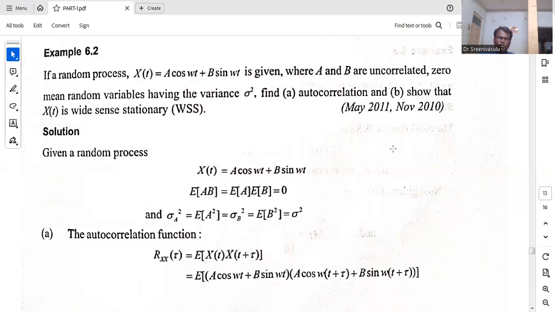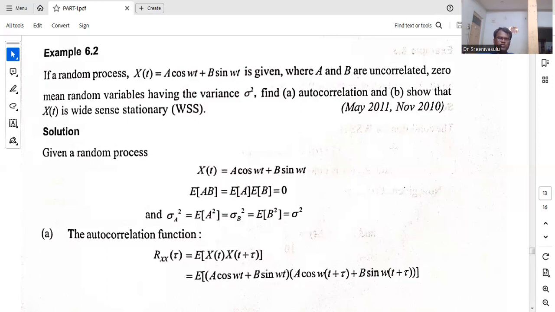And then he has given a clue, these two are uncorrelated. Whenever two events are independent, we can write the formula: probability of A intersection B is equal to probability of A into probability of B. In similar fashion, here there is no correlation, so the expected value of AB is going to be the expected value of A into the expected value of B. Since he has given that they are uncorrelated, there is no common information, so it is going to be 0.